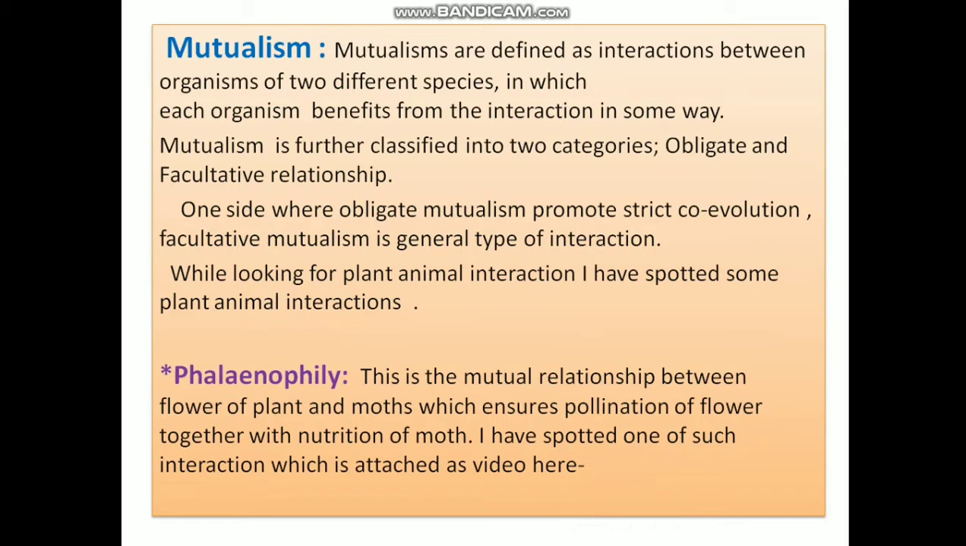While looking for plant-animal interactions, I have met with so many types of plant interactions. Some of them are mentioned here. Phelinophily. This is a mutual relationship between flowers of plants and moths which ensures pollination of flowers. I have spotted one such interaction, which we will see in the next slide.